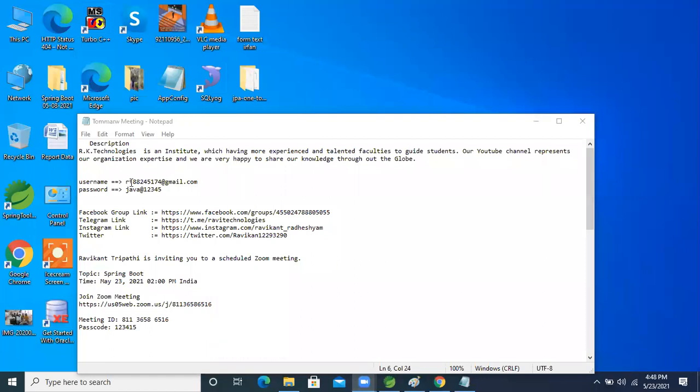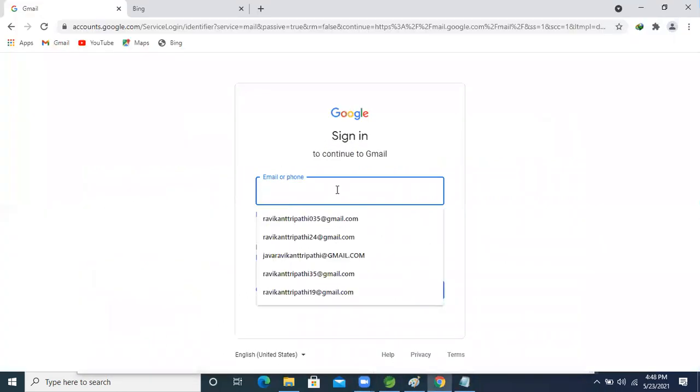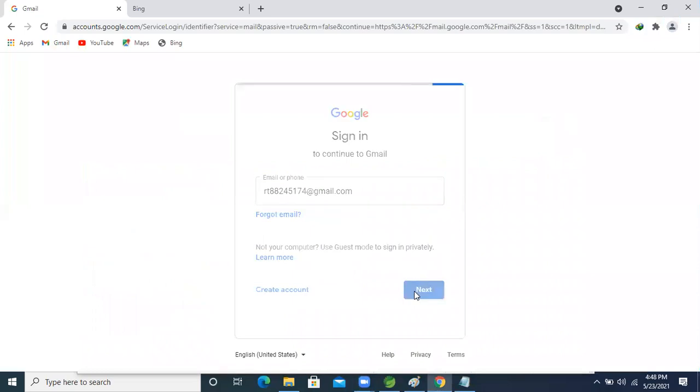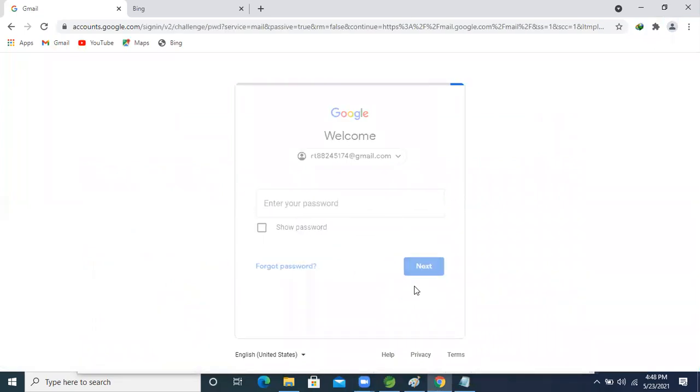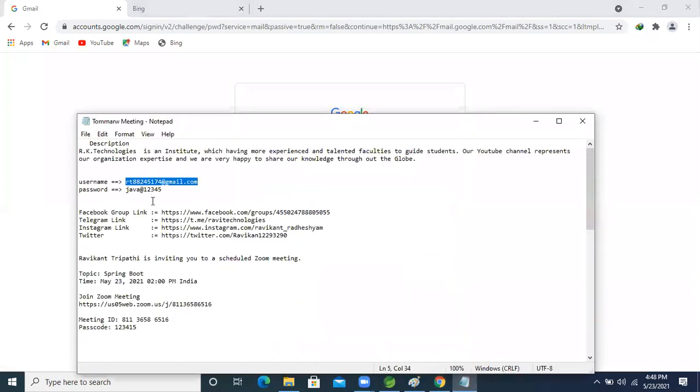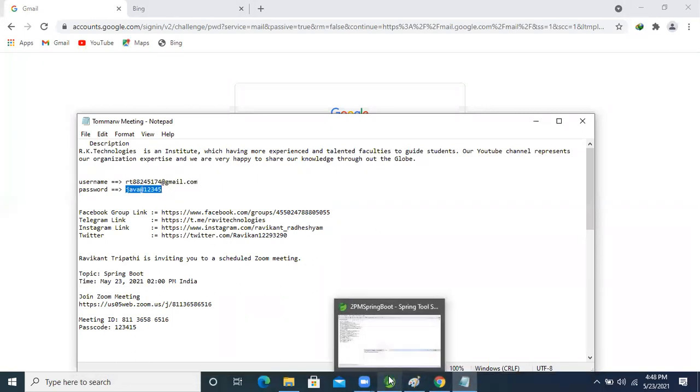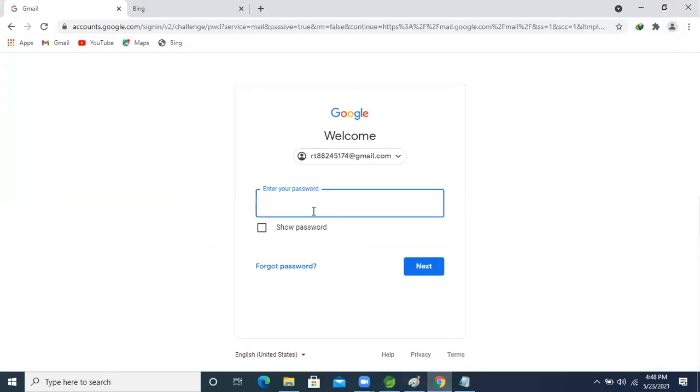Here I have already created one Gmail account for you. I will give you the username and password also. What we will do now is put in the username here manually. Now, guys, copy this one, and come inside to the password. Now next.